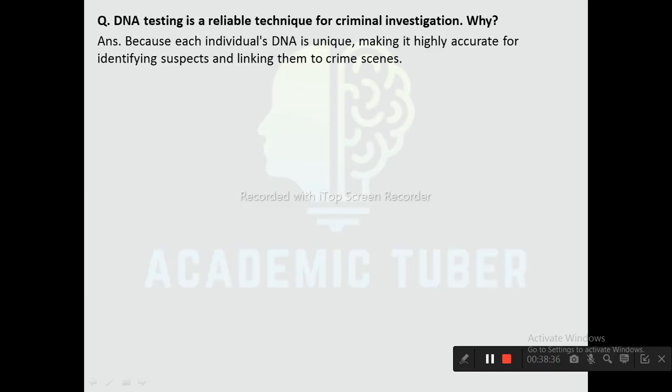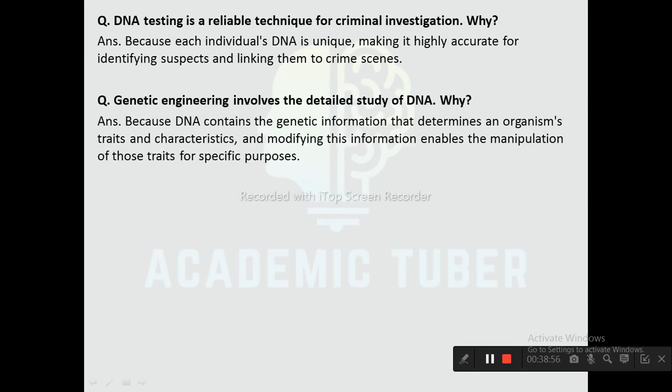So here are a few reasoning questions from this unit. DNA testing is a reliable technique for criminal investigation, because each individual's DNA is unique, making it highly accurate for identifying suspects and linking them to the crime scenes. Next one, genetic engineering involves the detailed study of DNA. Why? Because DNA contains the genetic information that determines an organism's traits and characteristics, and modifying this information enables the manipulation of those traits for a specific purpose.